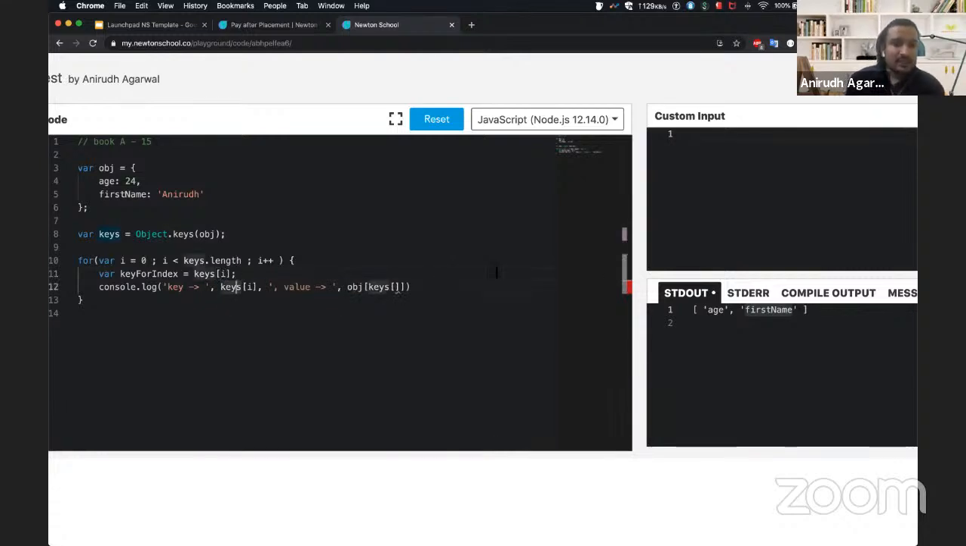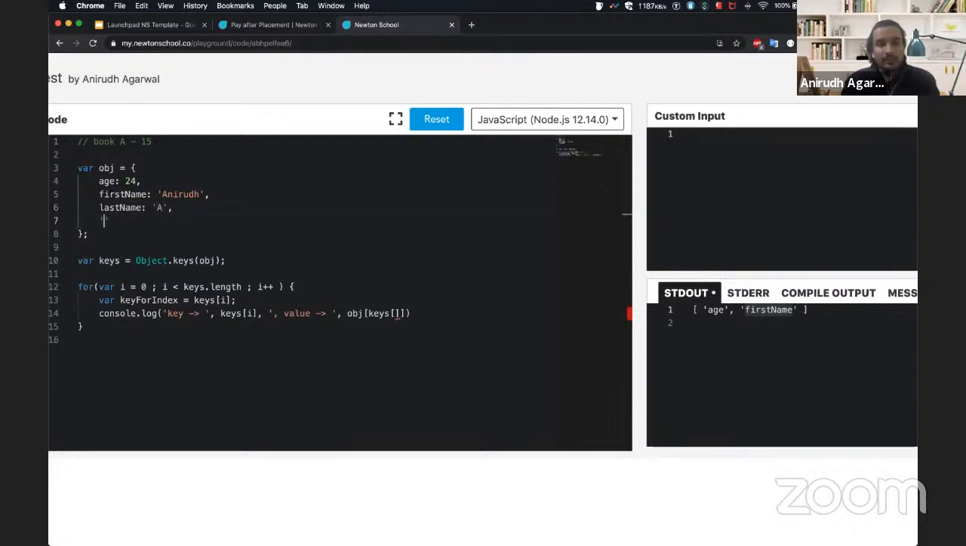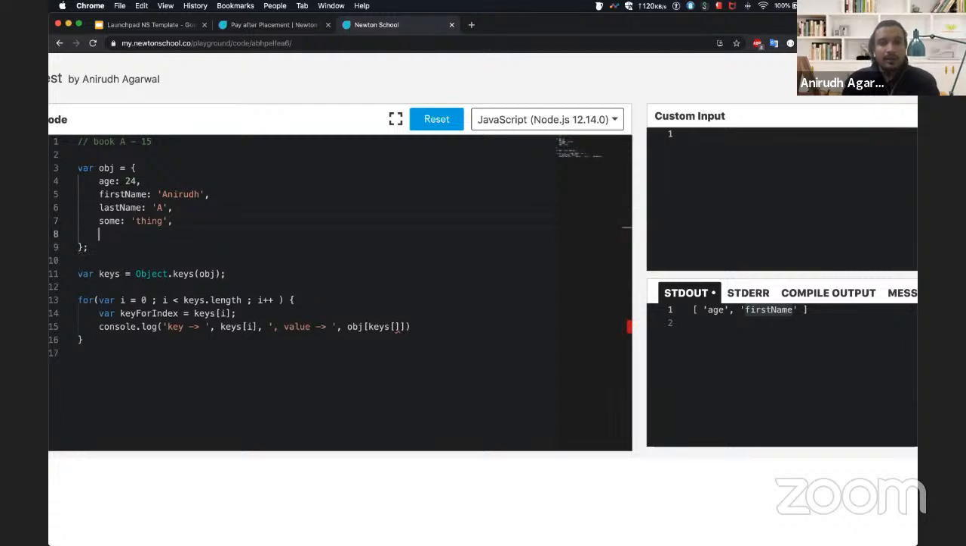So basically this is the value of that key. This is the index which is actually iterating, so it will go from 0 and 1. Basically, if I add some other, let me also add last name, and I'll add a, and then I'll say some, and I'll say thing, and someone, and I'll say thing one, right?